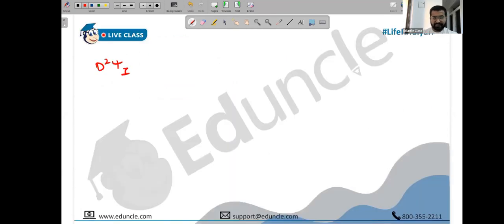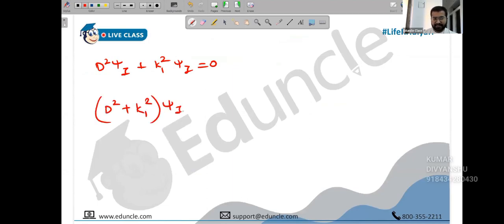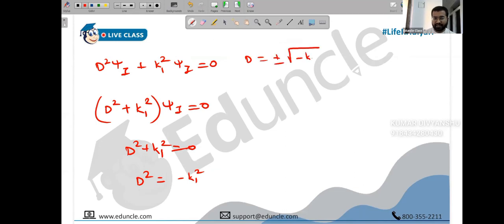So we have d square psi 1 plus k1 square psi 1, this is 0. Here D square is capital D square, that you already know. So (D square plus k1 square) into psi 1 is 0. The wave function cannot be 0 unless the potential is infinite, so D square plus k1 square has to be 0. So D square will be minus k1 square, so D will be plus or minus under root of minus k1 square, which is plus or minus under root minus 1 into under root k square. Under root minus 1 is i, under root k square is k.